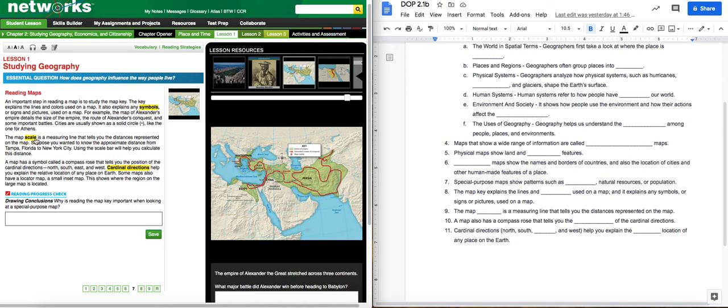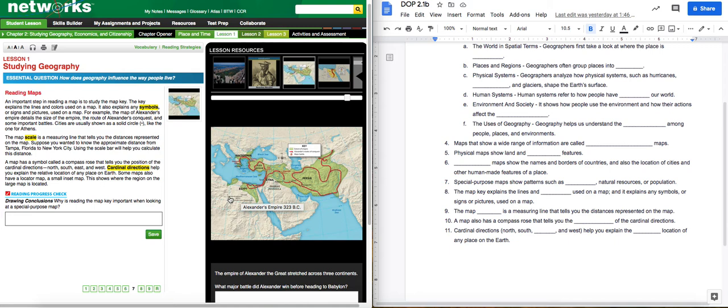The map scale, number 9, is a measuring line that tells you the distance represented on the map. Suppose you want to know the approximate distance from Tampa, Florida to New York City. Using the scale bar will help you calculate the distance. So guys, here's your scale right here. I would get a ruler out. I would measure that. That tells me how far it is in real life.